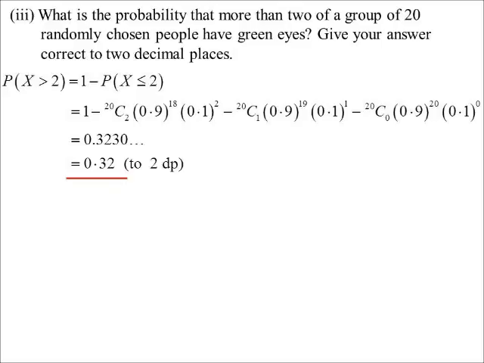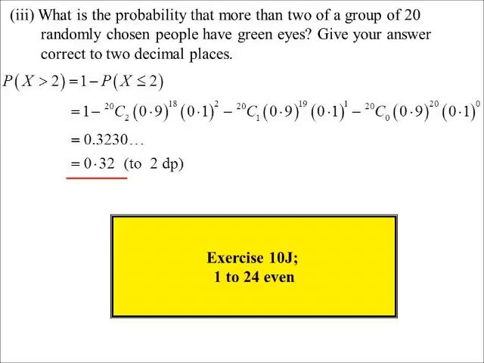All right, so now we can jump back to exercise 10J. Complete that missing exercise at the end of perms and coms. We'll do the evens.